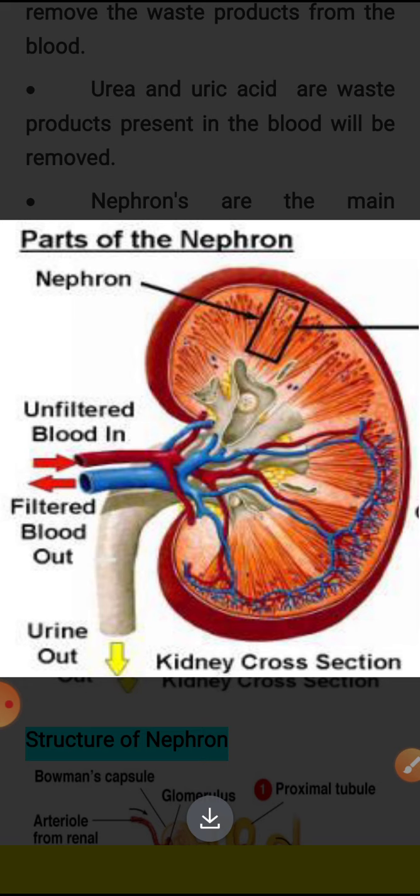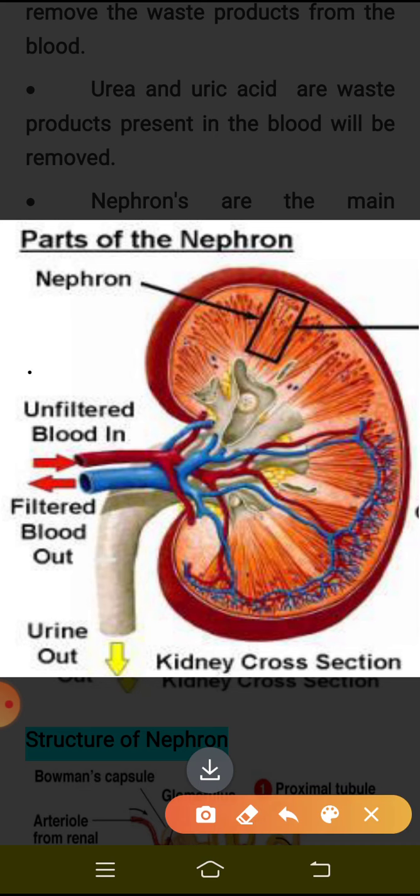Okay, so you can observe the inner view of the kidney here. If you observe the inner view of the kidney, you can see there is one thing present in a very large amount. That is what we are going to study in detail now, right? We need to understand the structure of the kidney very well. Why? Because we have to know how the urine is formed.